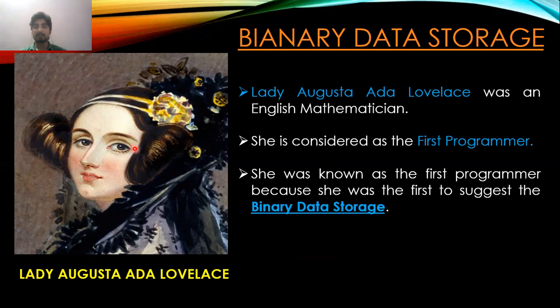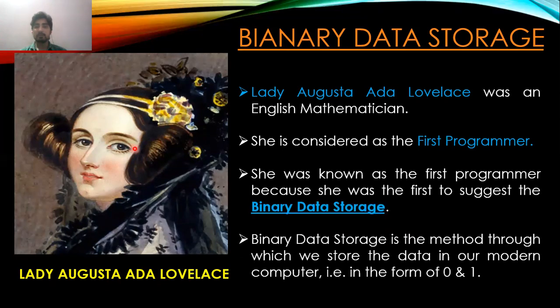And in our computer, all the data is stored in binary data only, whether it is a picture, a text file, or a video, doesn't matter. All the things which we store in our computer are in the form of binary data, that is in the form of 0 and 1. Binary data storage is the method through which we store the data in our modern computer, in the form of 0 and 1.